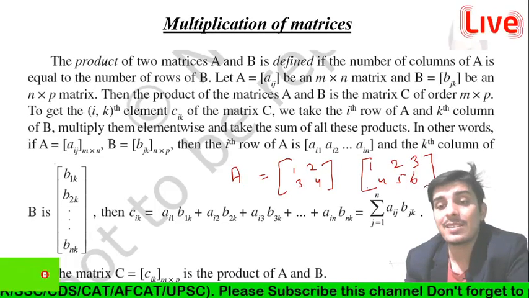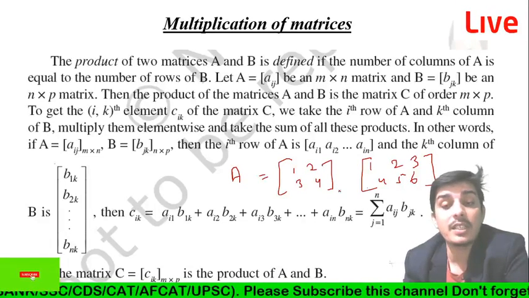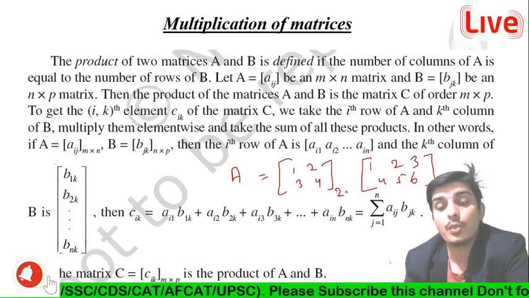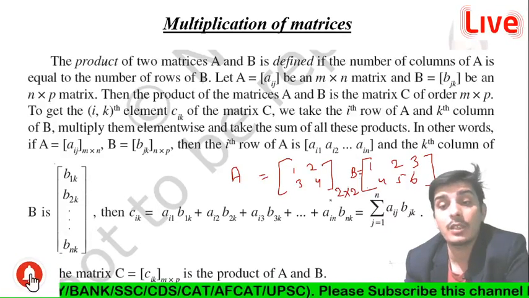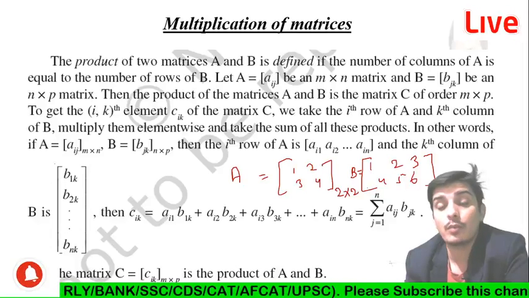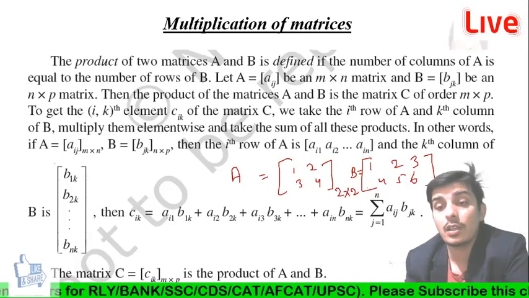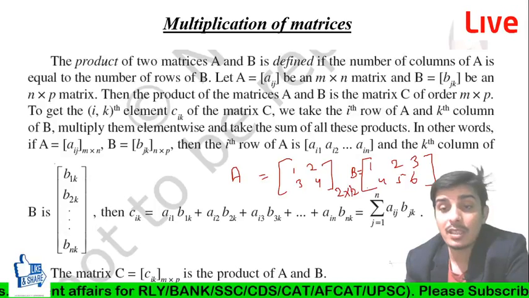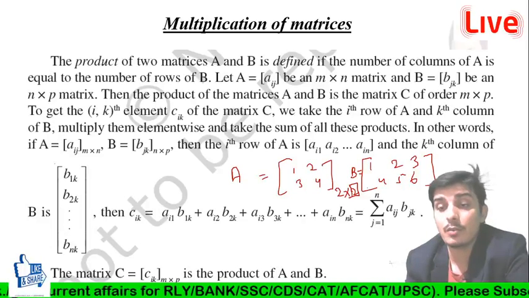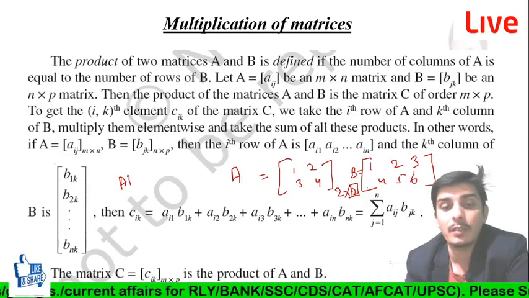First of all we write the order of A, 2 cross 2, and the order of B, 2 cross 3. You have to find out AB, okay.